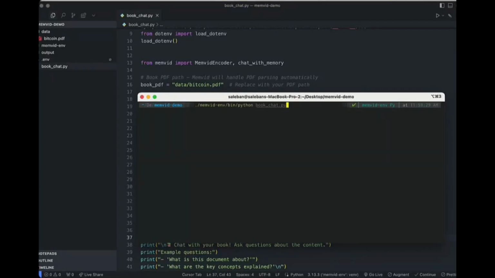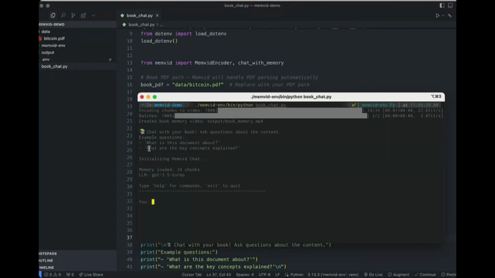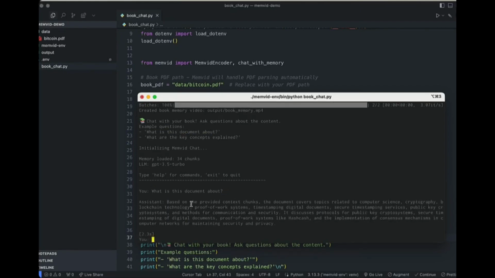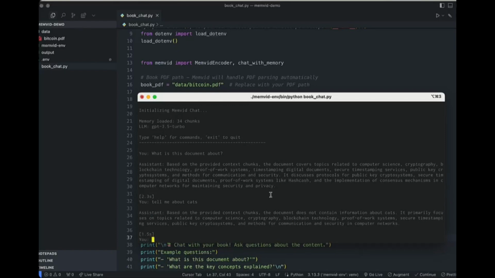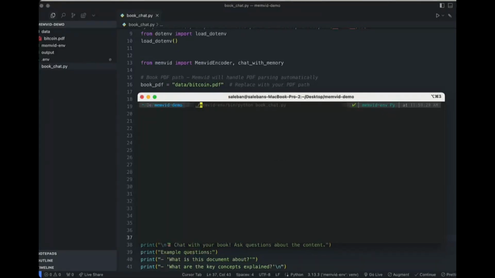Memvid is not just innovative, it's also extremely lightweight. Built with around 1,000 lines of Python. Runs on CPU, no GPU required. Requires no database server or extra infra. Once a video is generated, you can move, copy, or stream it anywhere. The entire API can be accessed in just 3 lines of code.